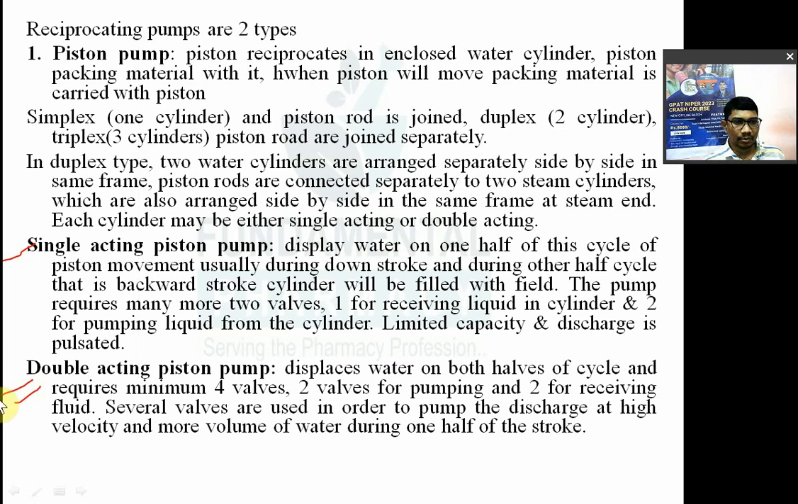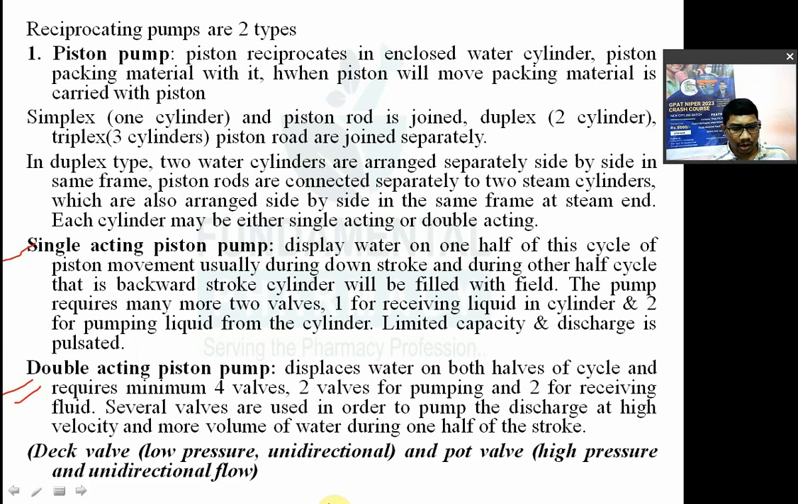डबल एक्टिंग पिस्टन पंप. Depending on the valve used, type of valve, deck valve is used for low pressure and the flow should be if desired flow is unidirectional. Then pot valve is used फॉर हायर प्रेशर, वो अलग अलग मटेरियल से बनते हैं.